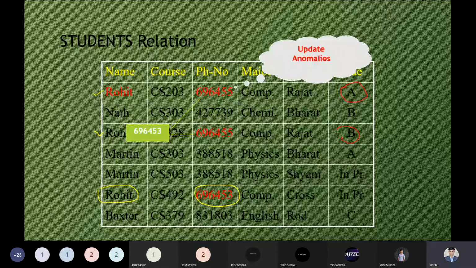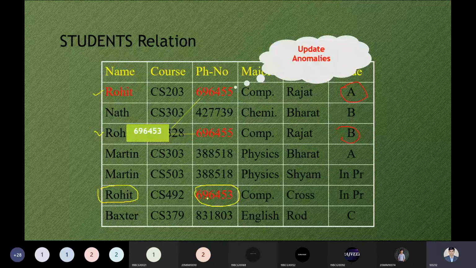Again, we are having the anomaly. So this is the update anomaly, but this is not updating because it is not connected. It is not connected to this last phone number, which is marked by me over here. I am marking once again. This is the point.